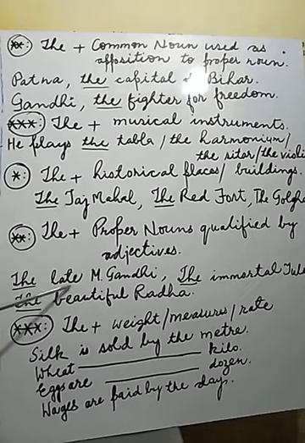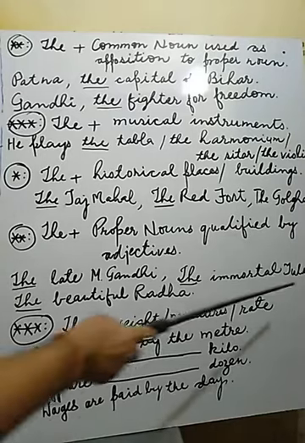So it is compulsory for you, if this situation is there, to apply article "the". If you don't apply article "the", the sentence is incorrect. So make it correct. If a proper noun is there and before that an adjective, you are bound to use article "the". It is compulsory for you.